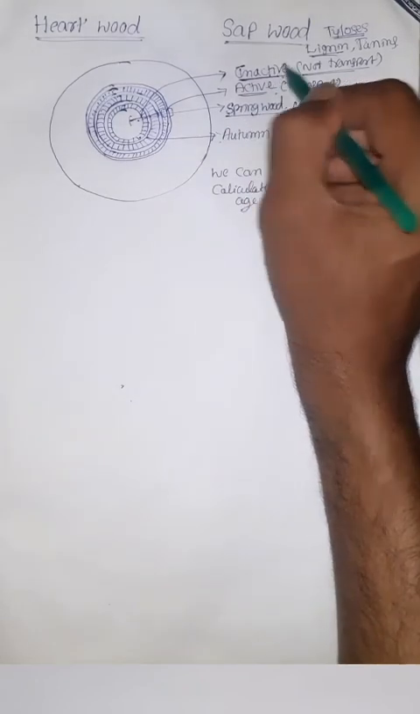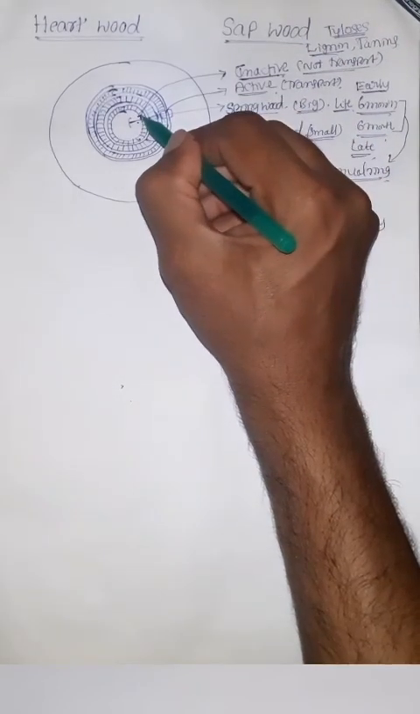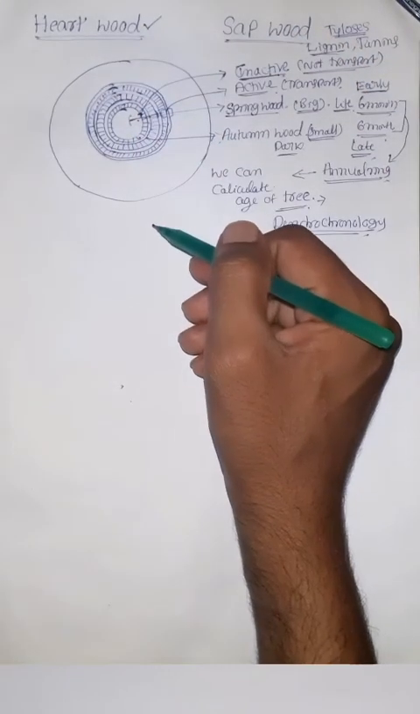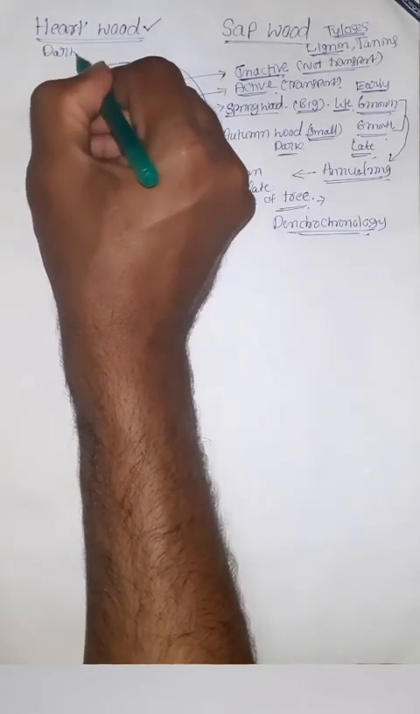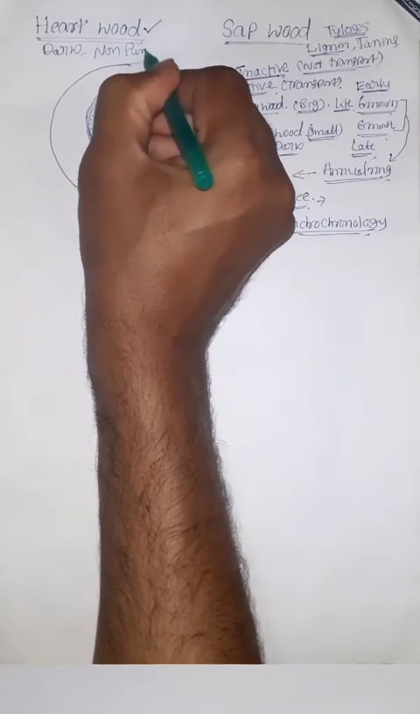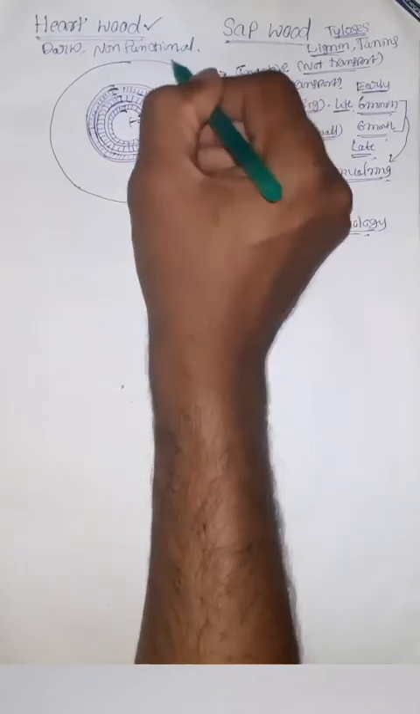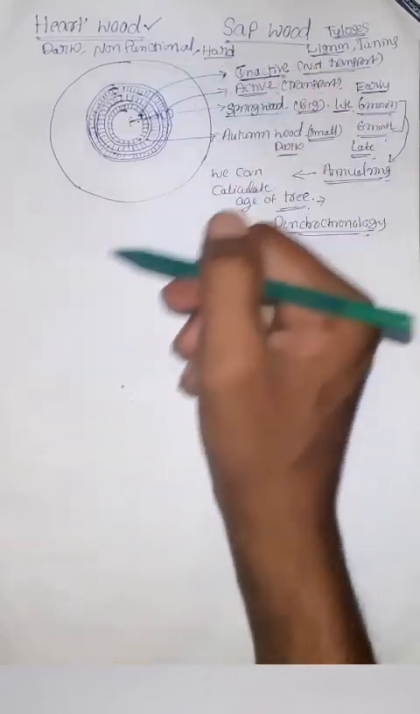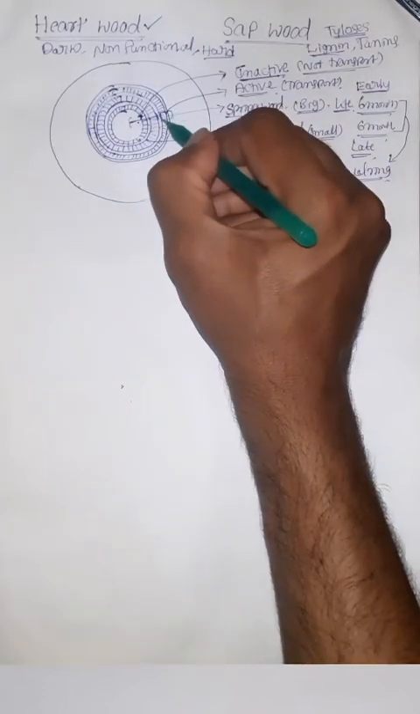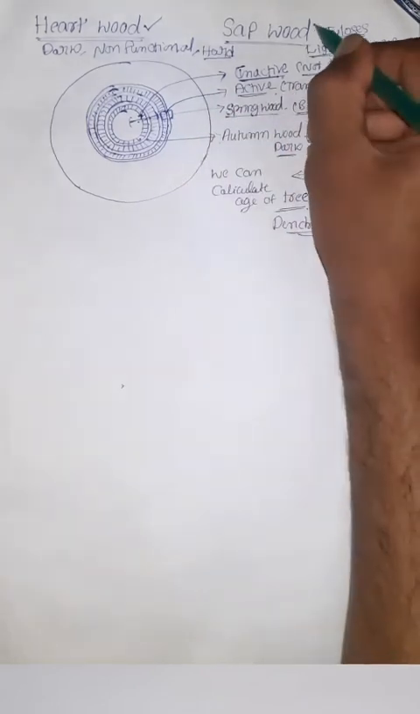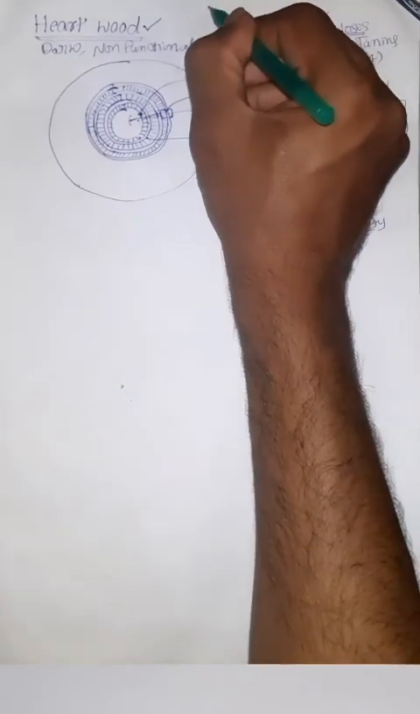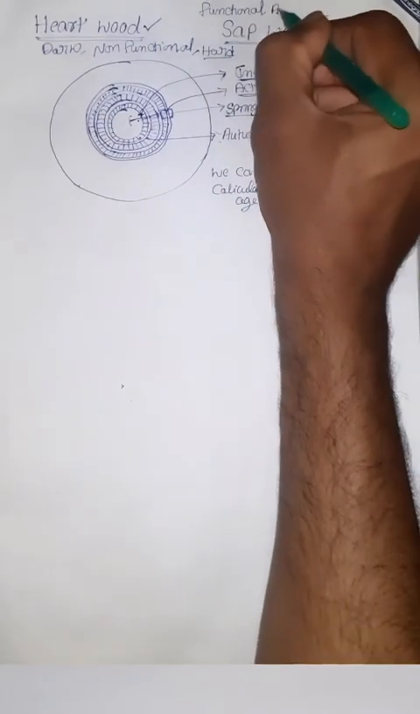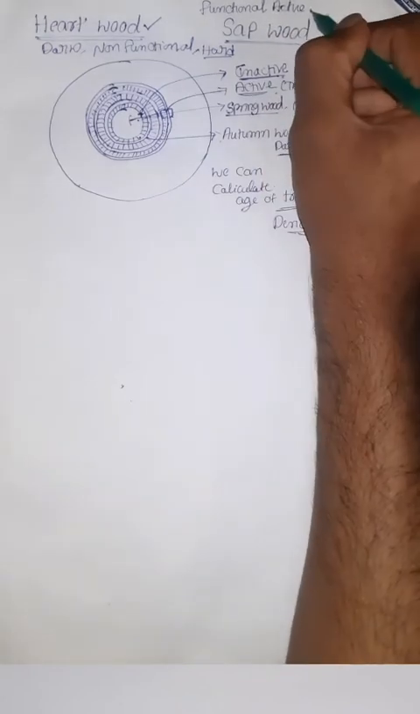Okay, the wood located in the center, which is dark in color, is known as heartwood. Heartwood is very dark in color, non-functional, and very hard in nature. Okay, that's why it is useful for mechanical support. Here on the outer side, we can see sapwood. It is functional. It transports water and minerals actively.